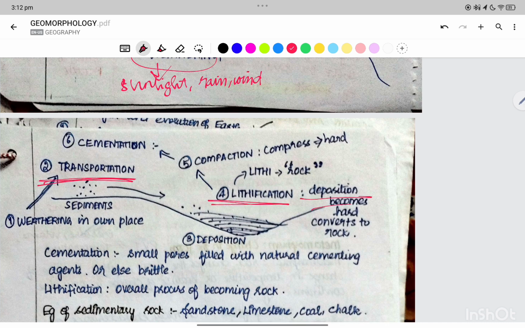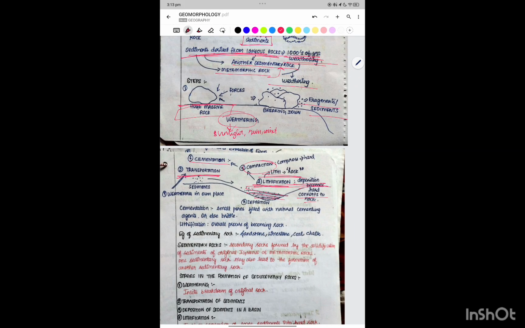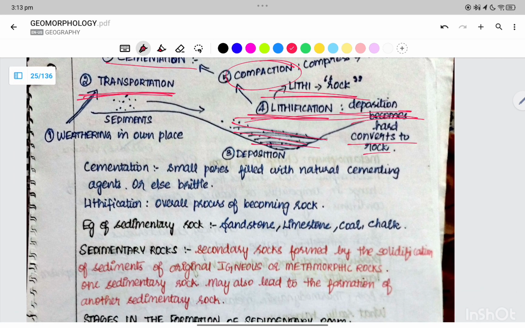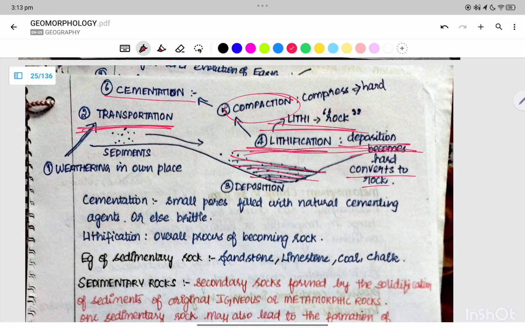Lithification is the formation of rocks, right? After lithification, we go for compaction and cementation. When it becomes hard and converts to a rock, we call it lithification. Once lithification is done, we go for the compaction, and after the compaction we go for the cementation. In lithification, deposits become hard and convert to a rock, and lithi means rock. In compaction, it compresses and becomes hard.